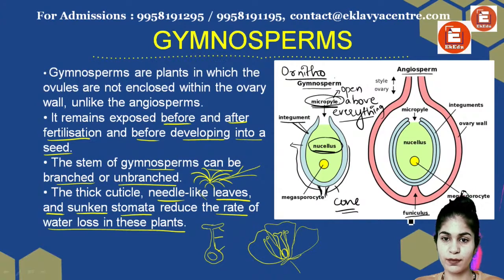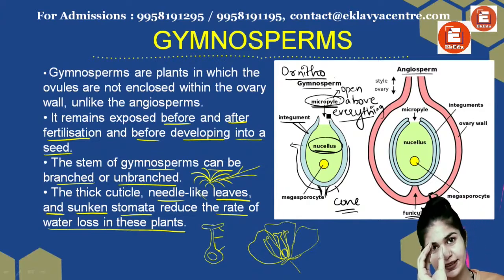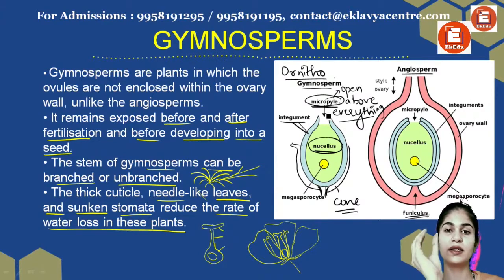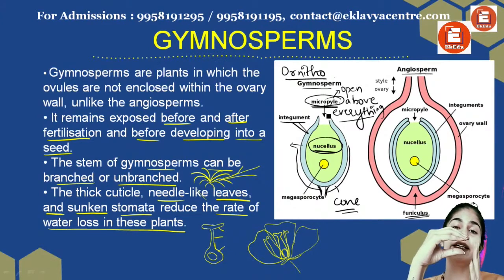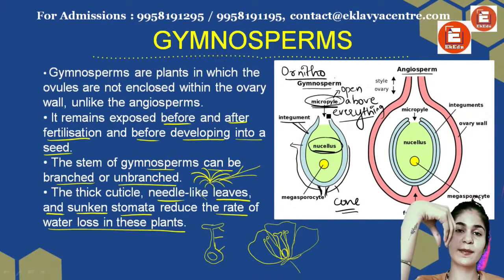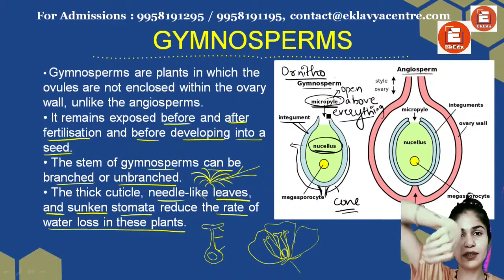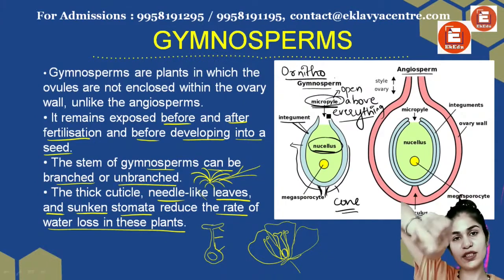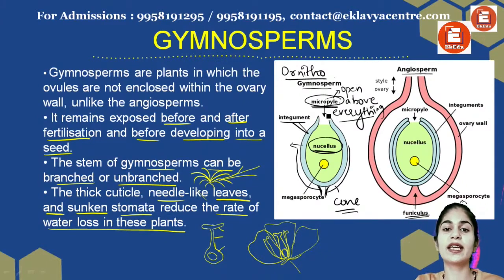Here there is the funicle. So this is the structure. My micropyle will be present above. Other than that, if it's like this, there can be an ovule which can be like this. Others can be at 90 degrees. There can be this, okay, and there can be a structure which is 360-degree inverted. So they can be 90-degree inverted.